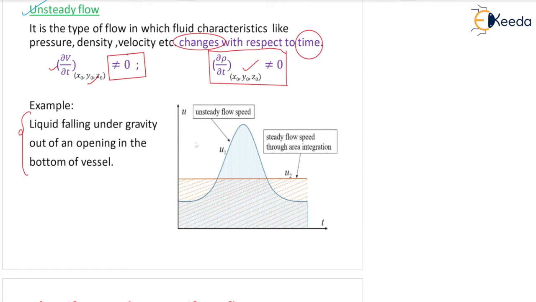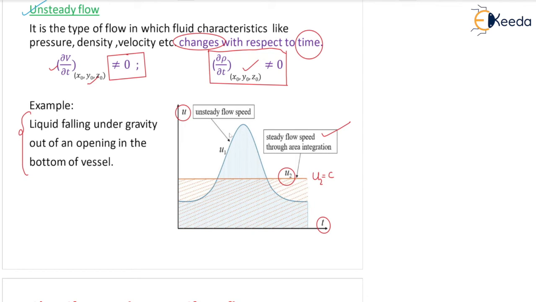So you can see here also, this is the velocity u and time t. So what happens here? Look at the u2 first of all. What is written here? Steady flow, speed through area integration. So this line represents a horizontal, straight line. So velocity is constant, right? u2 is constant, it's not changing with time. So this is the example of steady flow, and that is obtained through some integration method.